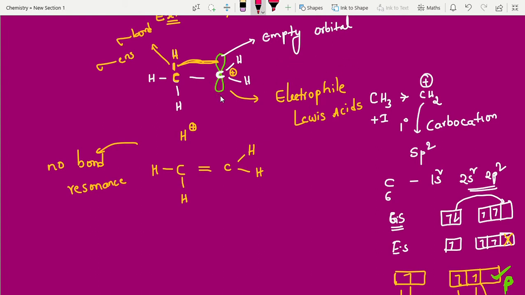Look into this. This is sp2 carbon, right? This is sp2 carbon. Is it visible? One second, let me use another color. Yes, this is sp2 carbon. A carbocation is sp2 carbon.